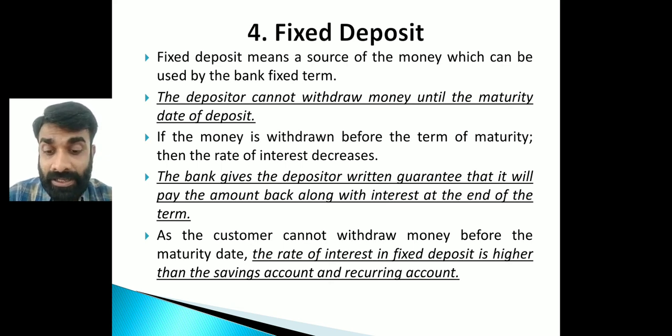And money cannot be withdrawn before the maturity date, so the interest rate in fixed deposit will be much higher than the savings account and recurring account. Fixed deposit, fixed term, is for what purpose? For saving the money for the long term. And the bank is going to give a higher interest rate than the savings and recurring deposit. Getting my point?